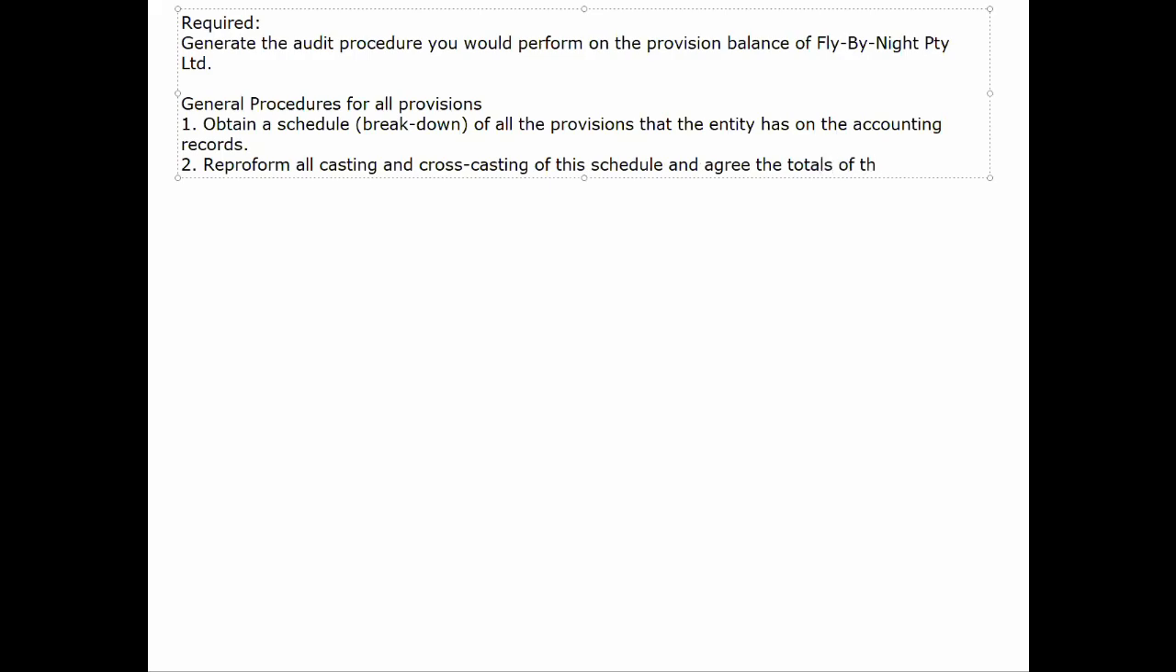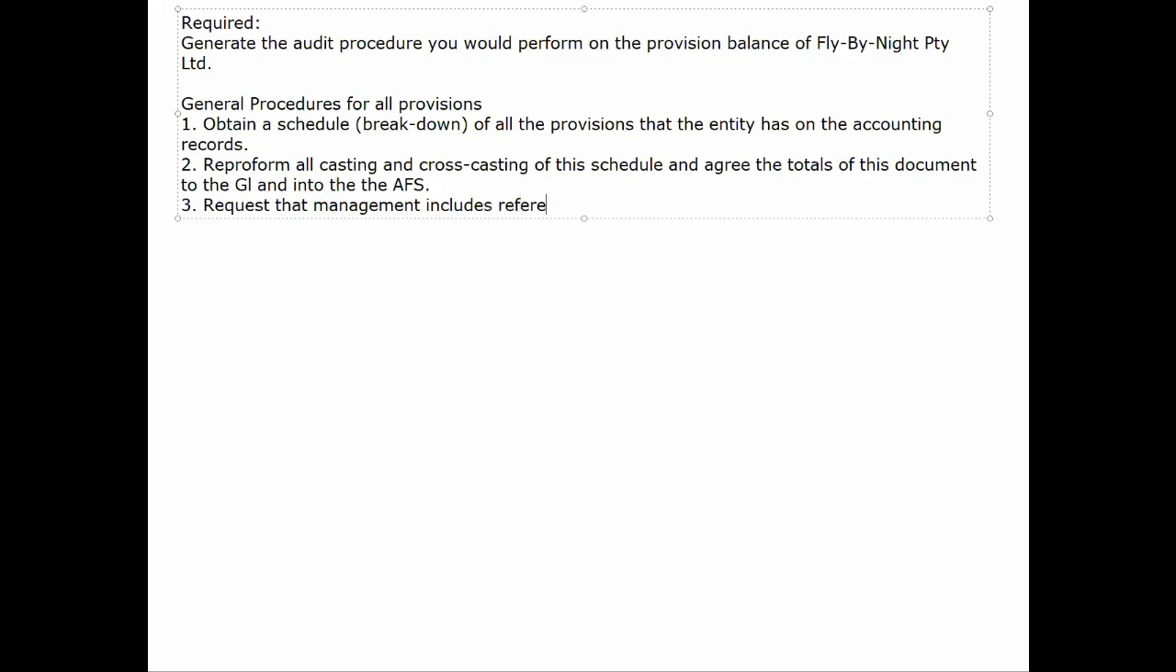So that's the key. We have to arrive back at the financial statements because we're auditing the financial statements. So we want to get back to the financial statements. So we got the schedule, casted it, cross-casted it, traced it to the financial statements. Then we're going to want to understand exactly what management includes in their management representation letter.